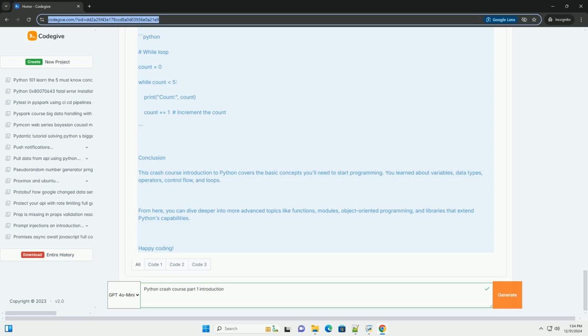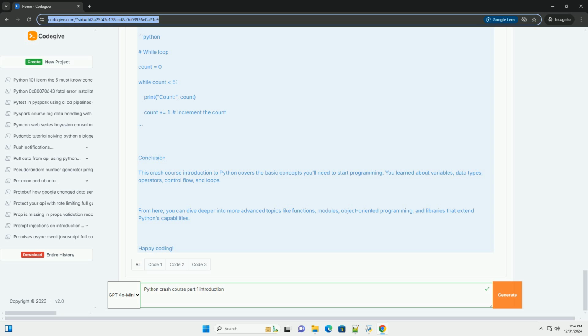7. Loops, for and while. Loops are used to execute a block of code multiple times. Python has two primary types of loops, for and while. For loop example. Python. For loop. for i in range 5, iterates from 0 to 4. Print "Iteration", i.